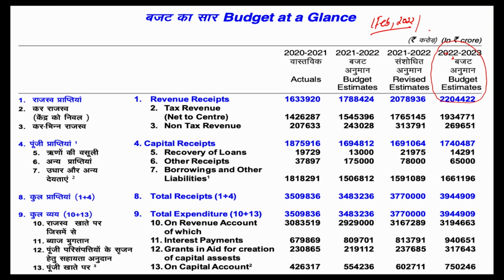But similarly, the government also submits an estimate for the previous year. The government submits the budget estimates and revised estimates for the year in which the budget is being presented, and the actual numbers. On 1st February 2022, when the government is submitting the revised estimates, the financial year is not yet complete. So the government says these are the revised estimates for 21-22, since by 1st February the year is not yet complete. The government might have information only up to the last quarter or until December. When would the actual numbers be submitted? After the entire financial year gets completed.